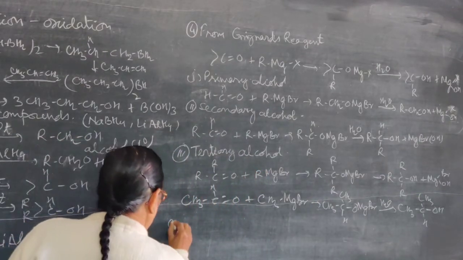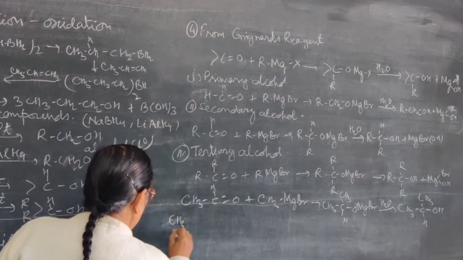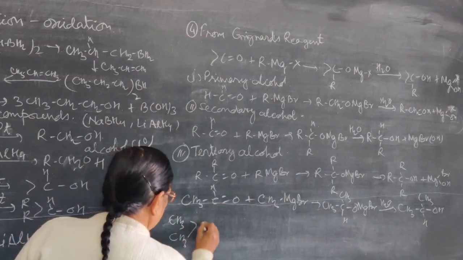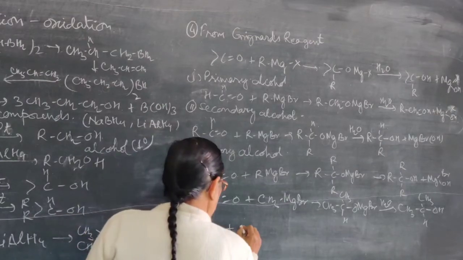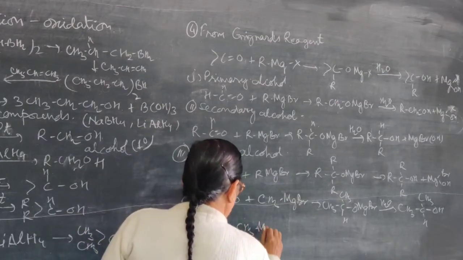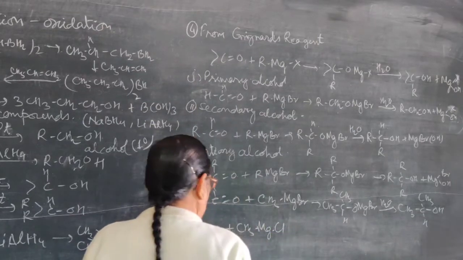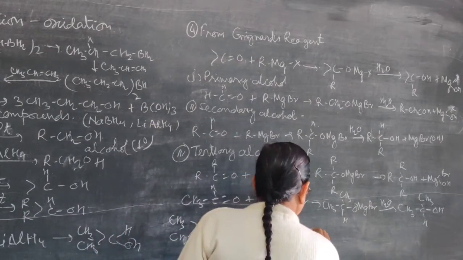For the ketone again we can take one example. We can write with the acetone. This is acetone. Now we can take here again the CH3MgBr, MgCl you can take here. Then it is converted into the addition product.